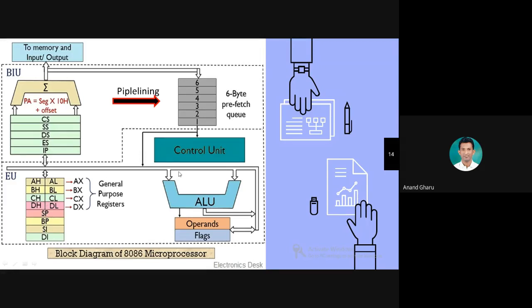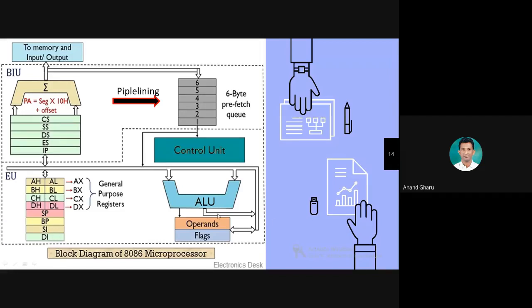So it sends the actual value to the ALU, then the ALU performs the actual operation, and after performing the operation it stores the result into memory, as well as writes back the result to the register.